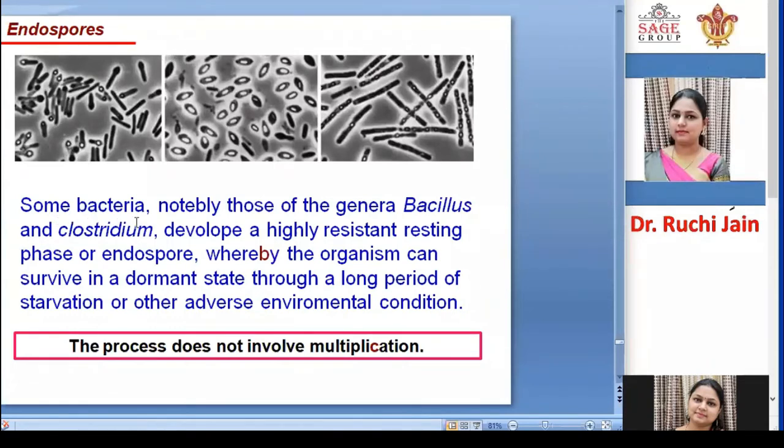Some bacteria, notably those of genera Bacillus and Clostridium, develop a highly resistant resting phase or endospore, whereby an organism can survive in a dormant state through a long period of starvation or other adverse environmental conditions.